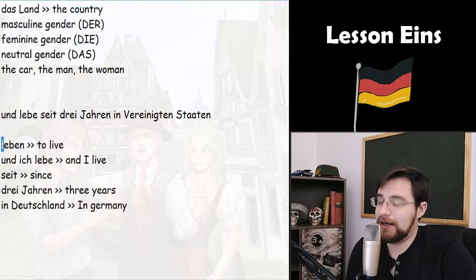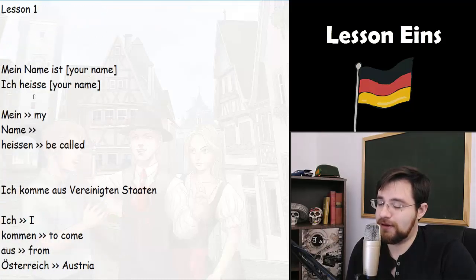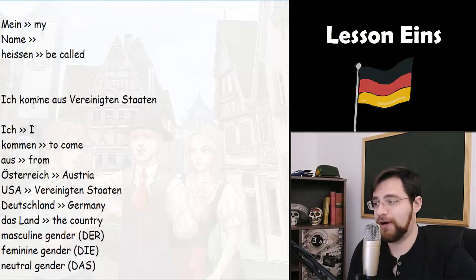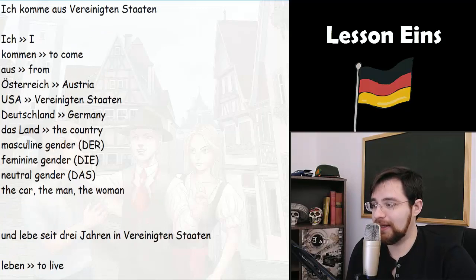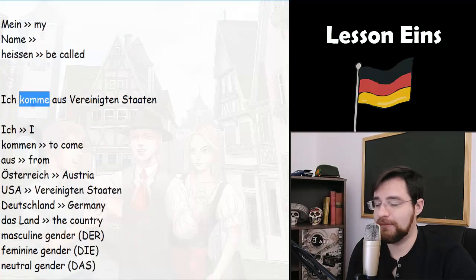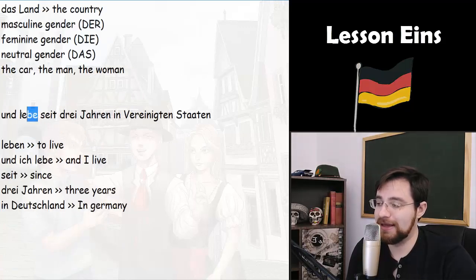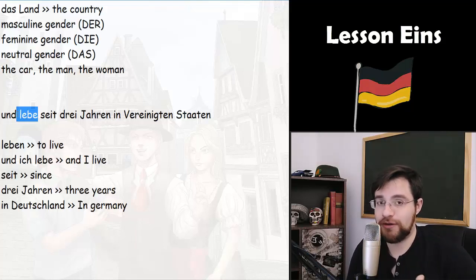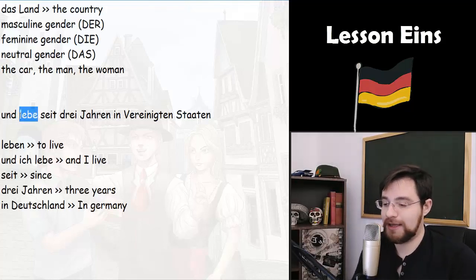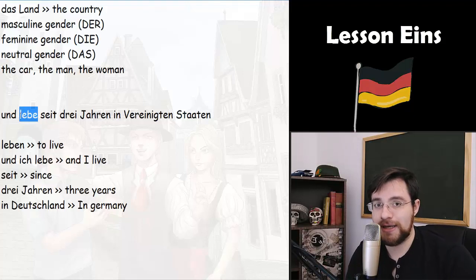Here, in this first lesson, we have seen 3 German verbs: the verb heißen, another verb kommen, that means to come, and the verb leben, that means to live. Write down these 3 verbs in your notebook. In the future lessons, we're gonna see how to transform a verb into another word, so you can simply multiply the words we know, okay?